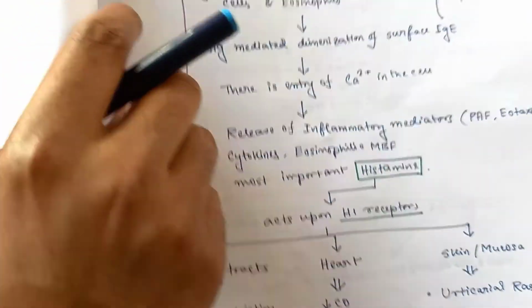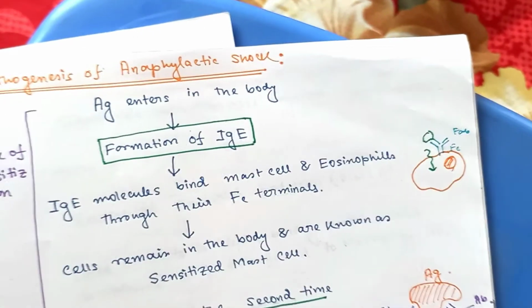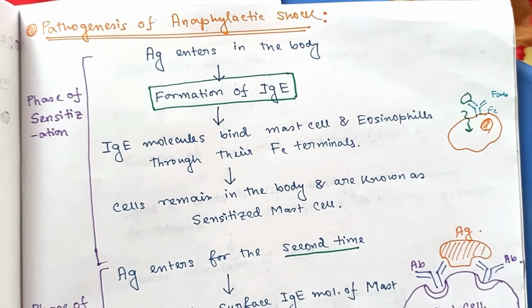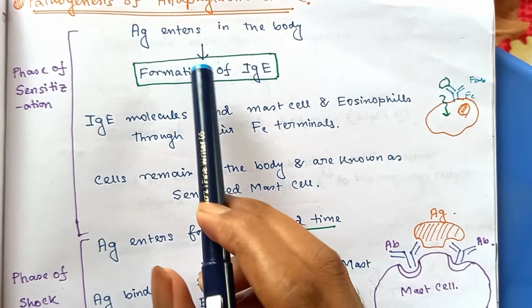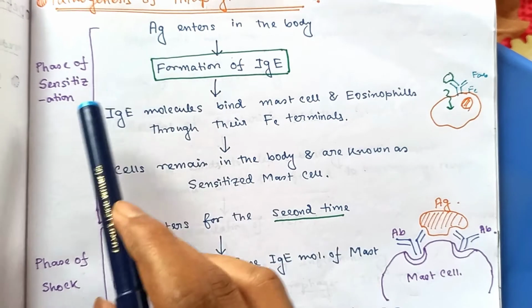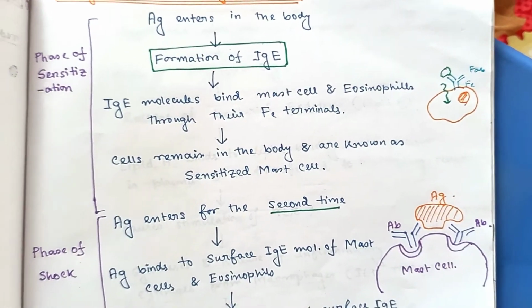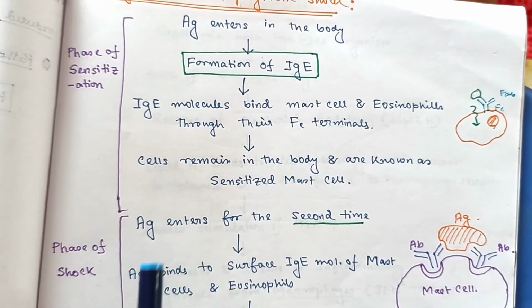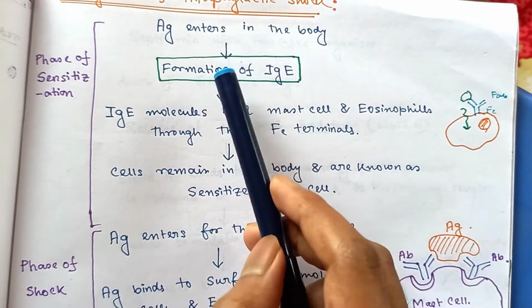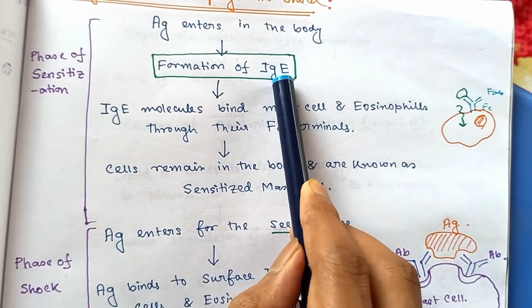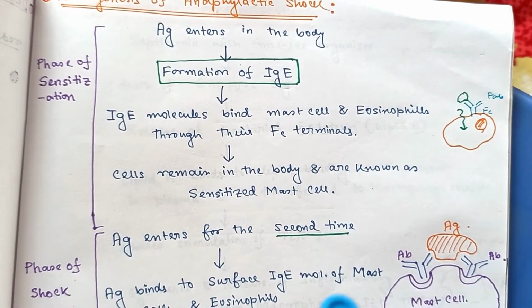Next, pathogenesis of anaphylactic shock. This is type 1 hypersensitivity reaction, and there is a phase of sensitization followed by a phase of shock. First, an antigen enters the body, causes formation of IgE type of immunoglobulin.